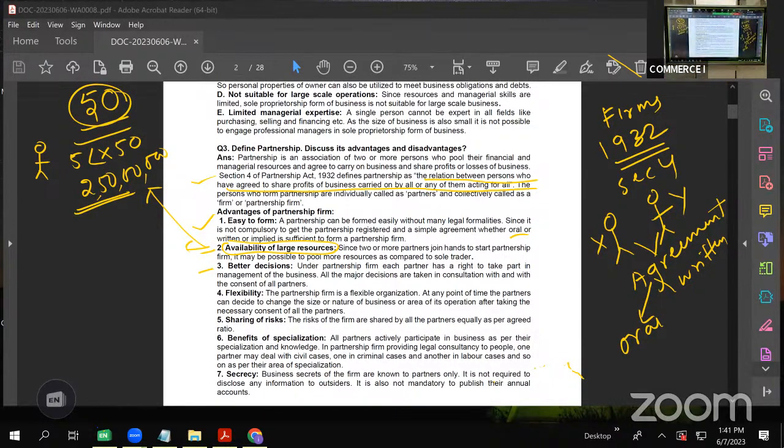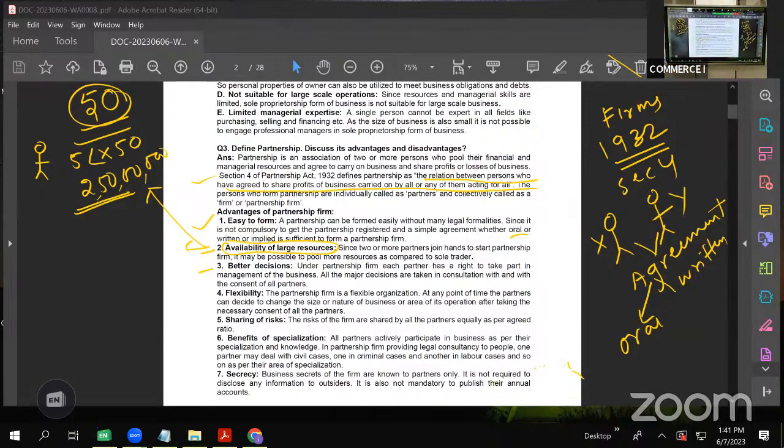But here, as I said, we can have up to 50. Even if 50 are not there, let us say 4, 5, 10 partners are there. If 10 people apply their brains and take a decision, obviously the outcome would be very good and it will be in favor of the firm, isn't it? So we say that better decisions can be taken in case of partnership by consulting all the partners, right?